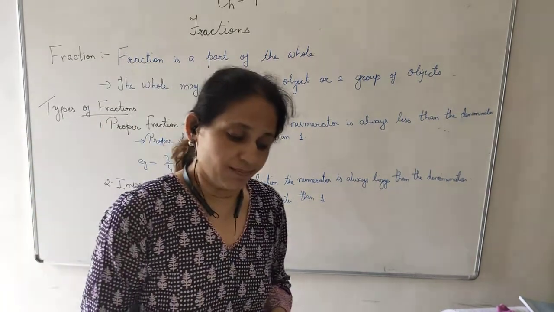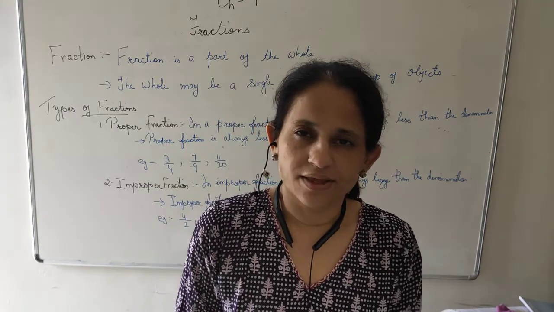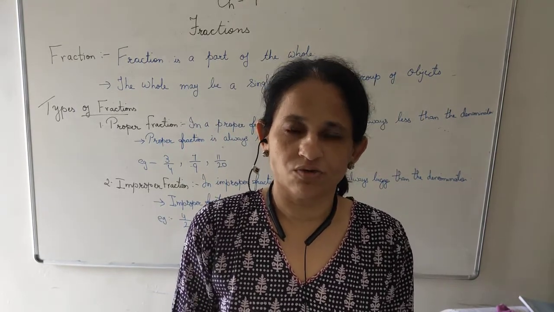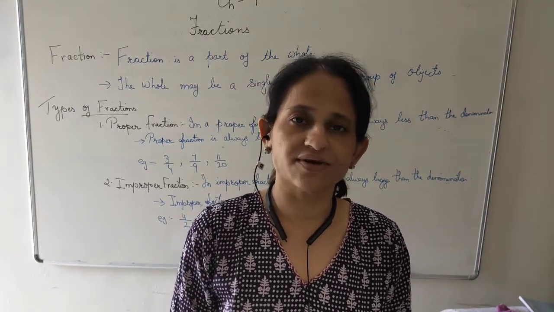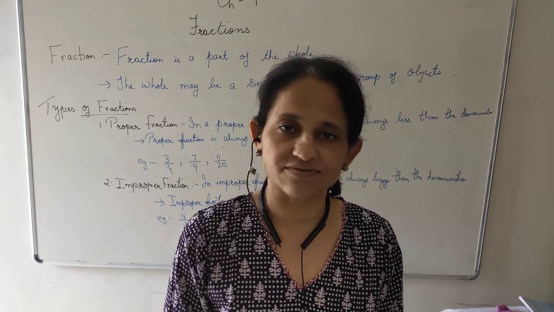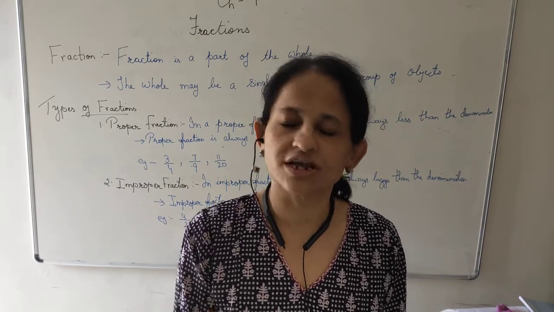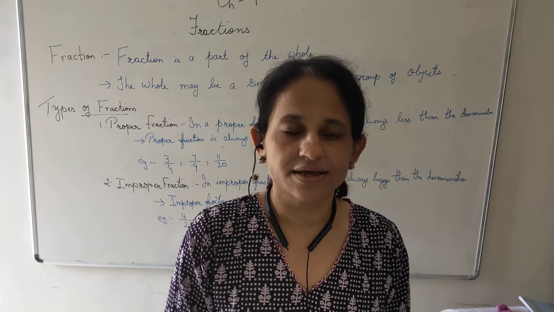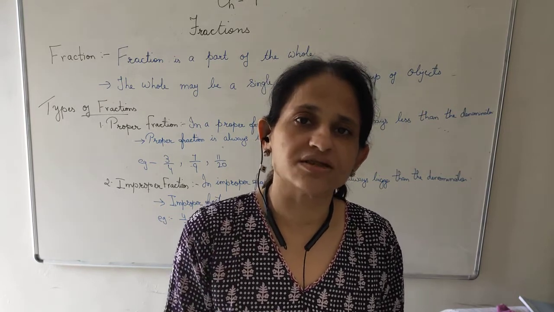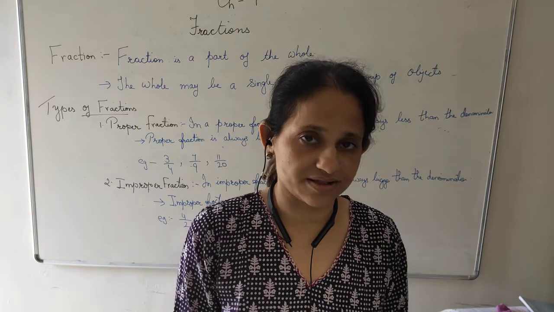So, by looking at the fraction, you can always judge whether the fraction is greater than 1 or whether the fraction is less than 1. If it is a proper fraction, it would be always less than 1. If it is an improper fraction, it will be always bigger than 1.